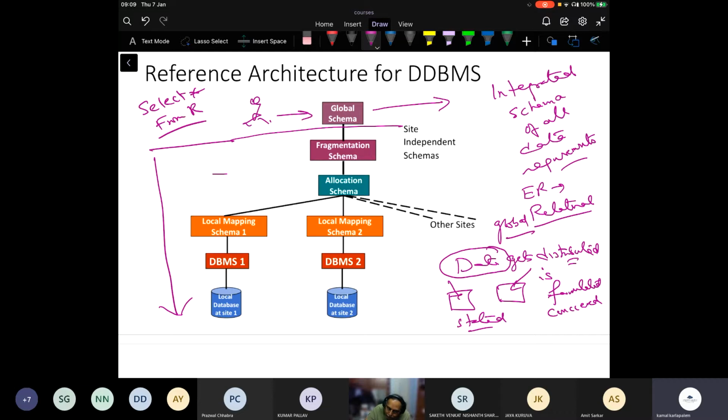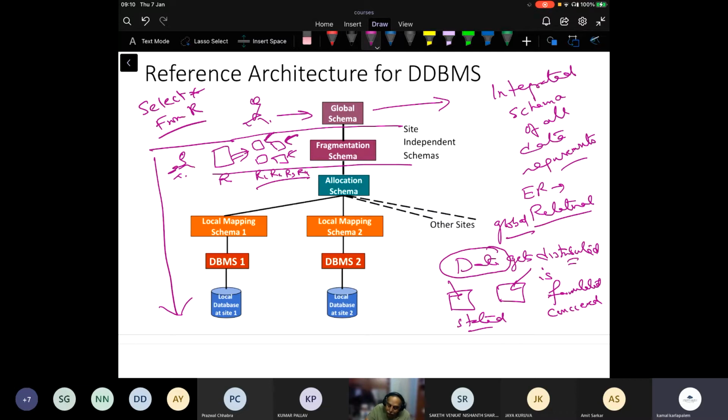At this point, when I'm looking at this, I'm just saying that my data is distributed into different chunks. But I'm not telling you where these chunks are in the distributed DBMS environment. So when a user is at this level, they need to know this mapping, that my relation R is actually broken up into R1, R2, R3, R4. And I also need to know what these R1, R2, R3, R4 are, and I need to access the data at this level in some sense.